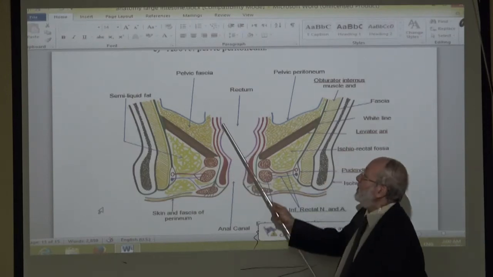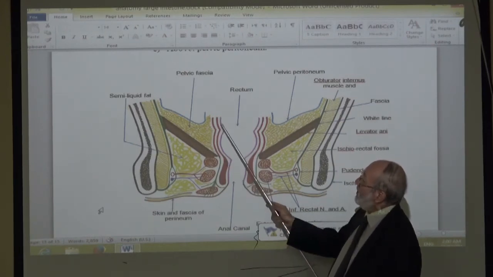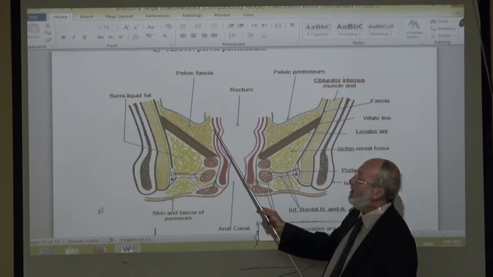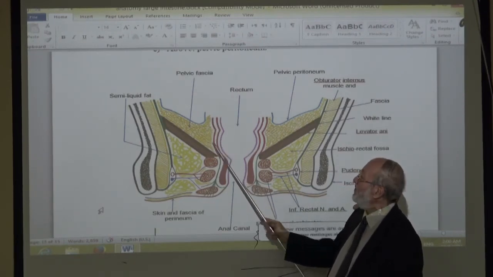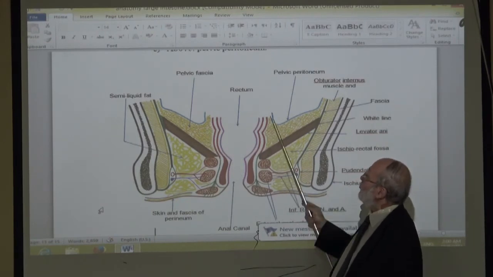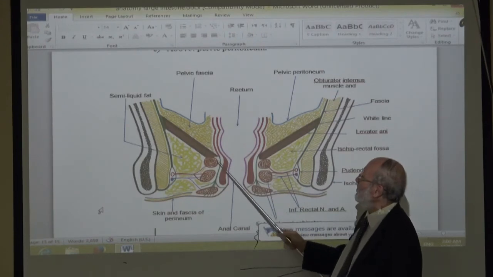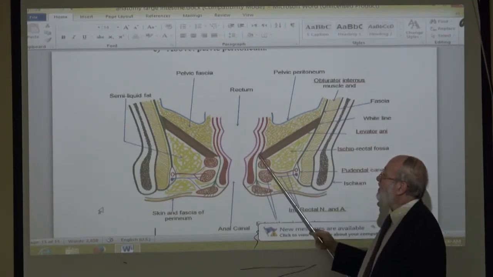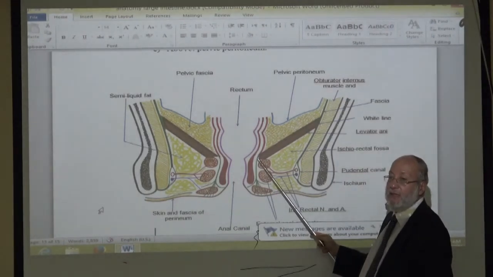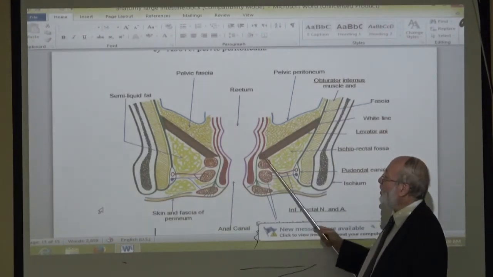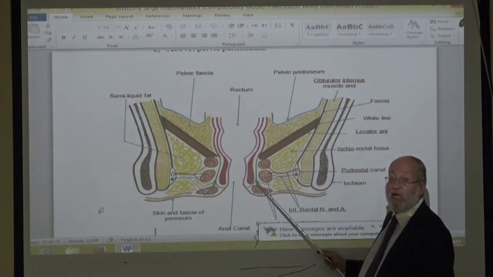After the internal anal sphincter and the circular muscle layer of the gut, this is the longitudinal muscle layer of the gut. The longitudinal muscle layer of the gut descends down until the anal junction. At this level, the longitudinal muscle layer changes, becomes white in color. It changes into tendon.